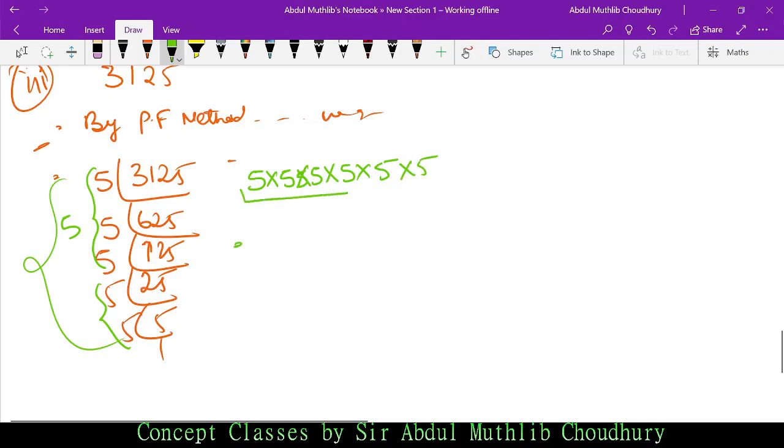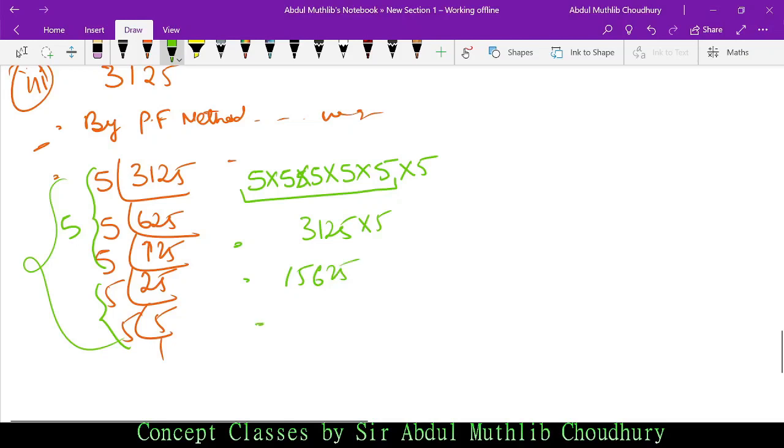So till this 5, how much do you get? 3125. And how much did you add in the form of multiplication? Another 5. How much do you get? It's 5 into 3 is 15, 125 into 5 is 625. So 15625. All right.